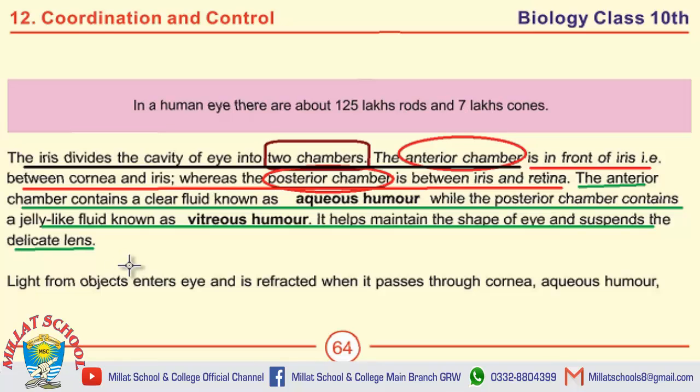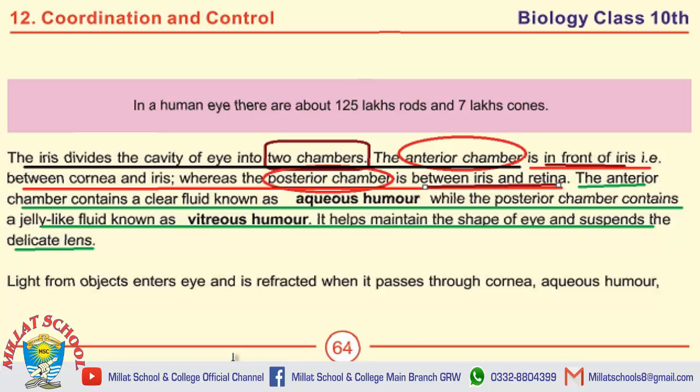Moving towards the important MCQ on this page. First MCQ is taken from the first sentence of this page, that is the iris divides into major 2 chambers. The anterior chamber is in front of iris. The posterior chamber is between iris and retina.